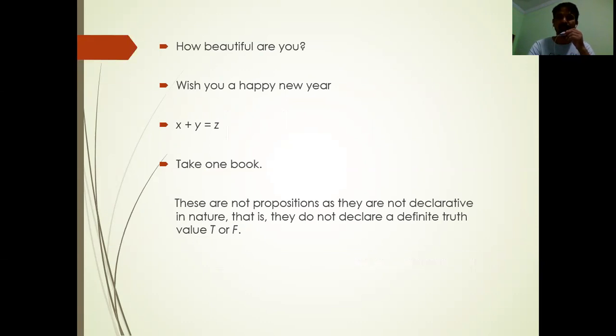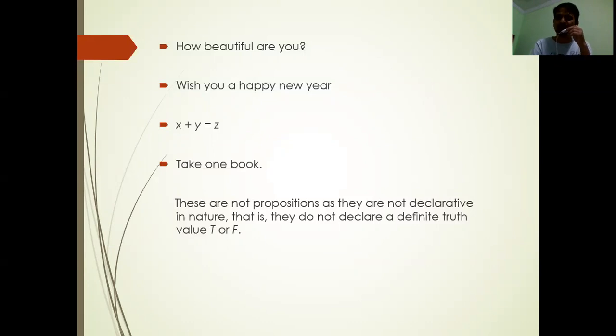No. Why? Because we don't know whether it is true or false. So these are not propositions. This is not a proposition. This is not a statement. They do not declare a definite truth value, true or false. "Wish you happy new year" is not a proposition.